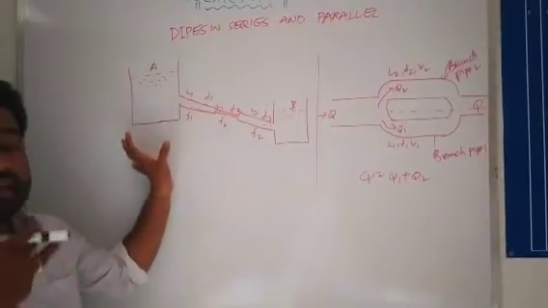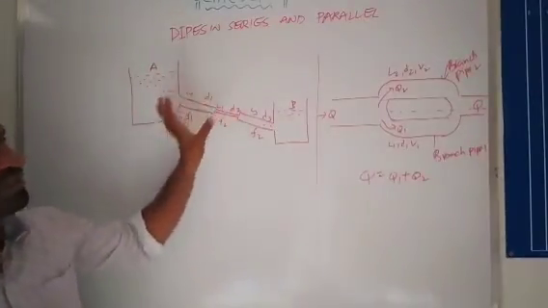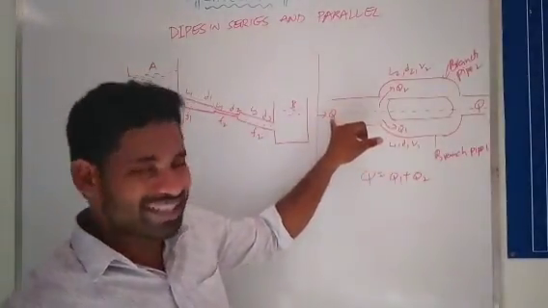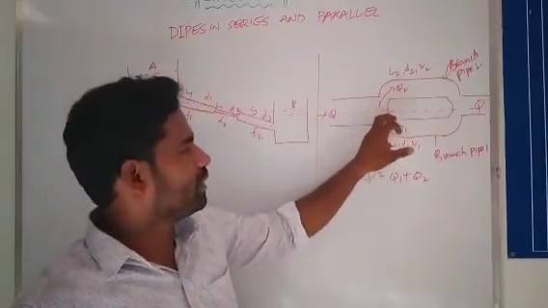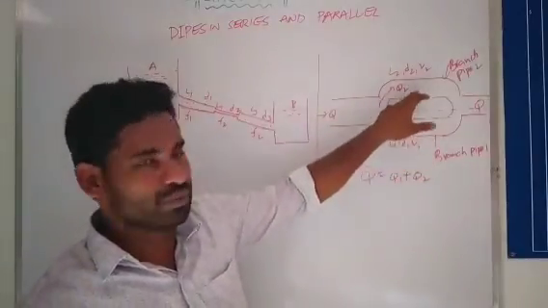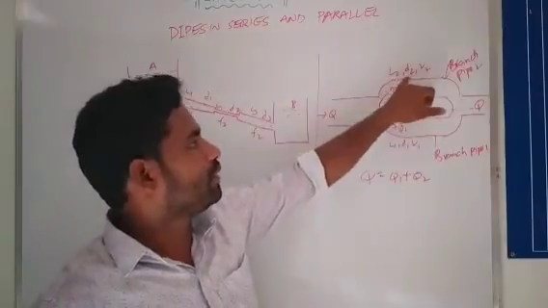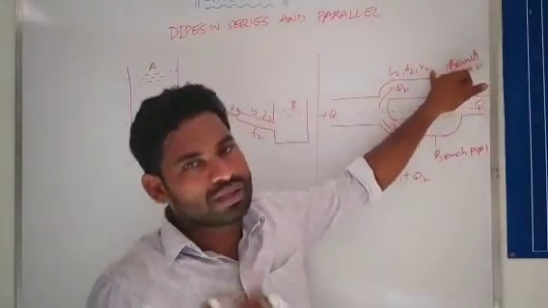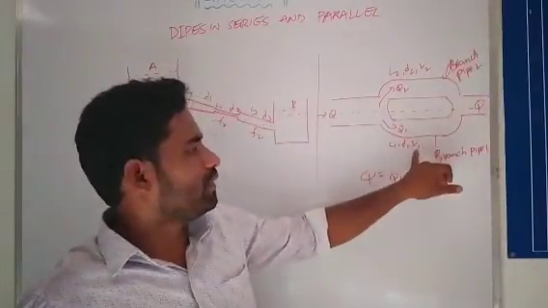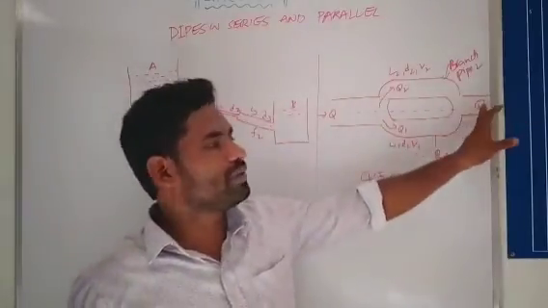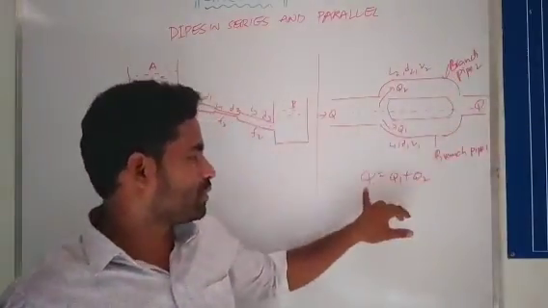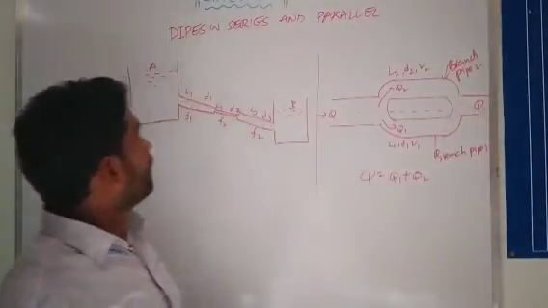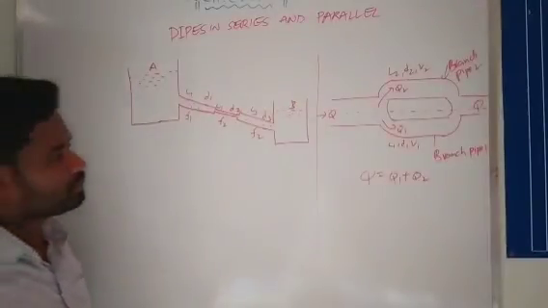Then if you want to increase the head, you can go for pipes in series, and for pipes in parallel, let's say this is the parallel. This is the discharge Q. The flow enters there and is divided into Q1 plus Q2. L2, D2 are the length and diameter of the second pipe, and the velocity in the second pipe. Same for L1, D1. Whatever liquid comes, it again comes to the total, so Q is equal to Q1 plus Q2. So this is the pipes in series and pipes in parallel. Okay. Thank you.